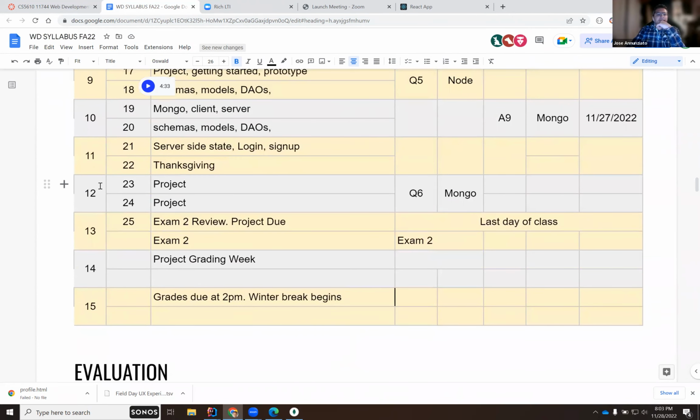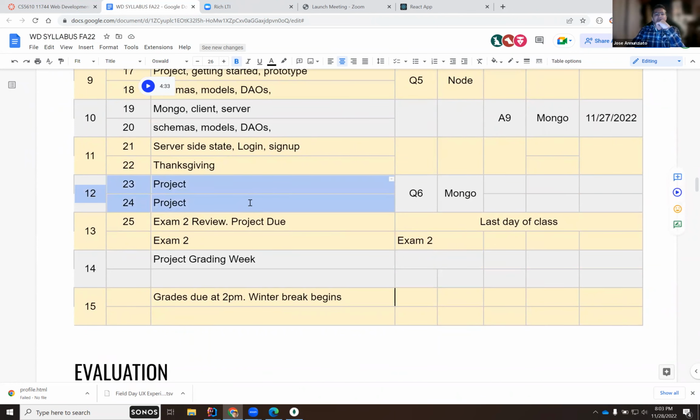We are on the 12th week, and this week will be pretty much a continuation of last week, where we had introduced logging in and registration profile. I did record a couple of short videos over the break, and I shared them with you, which go over some of the material that we're going to go over today about implementing registration and login, and we're going to expand on that